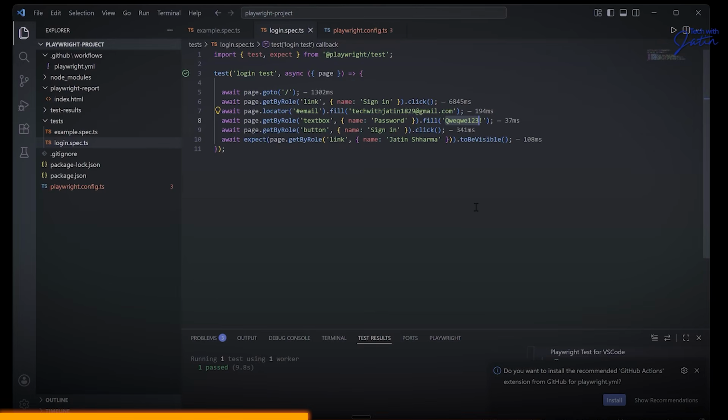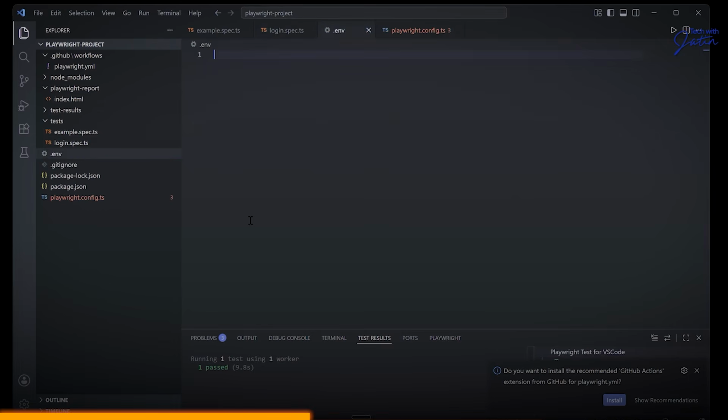Have you ever created an env file? I have created one in the Rest Assured lectures, where there was a requirement for the env file. The same thing I'm going to do over here also. I'm going to right click over here, create a new file, and call this particular file the env file. What is the purpose of an env file? An env file is similar to your properties file in Java.